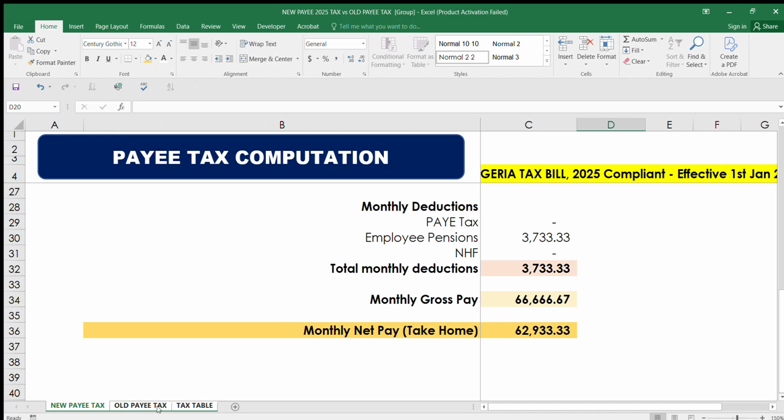So that is the major difference between the old tax law and the new tax law as amended 2025. It means that it favors those who earn low and disfavors those who earn high. That means the more you earn, the higher the tax you pay.